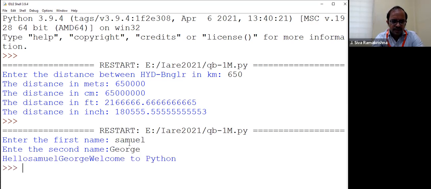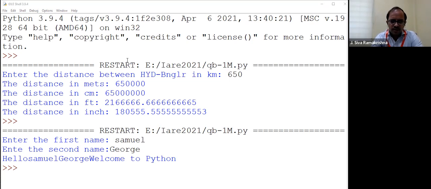Now you can see: Hello, Samuel George. Welcome to Python. There is no space here. There is no space after hello. First name, no space. And then welcome also no space. So that we need to provide. You can provide the space if you need, or if you don't want, you can skip that space also.